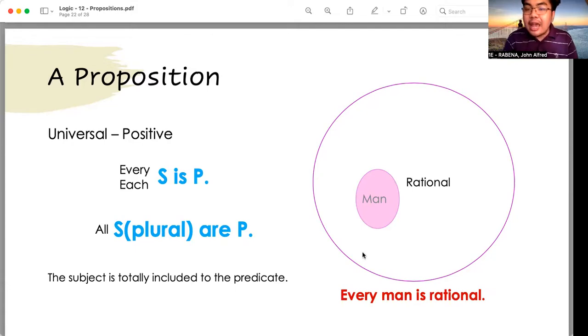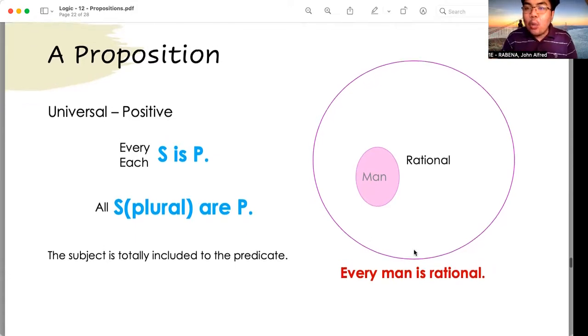In this sentence, every man is rational, what is the subject? The subject there is every man. The predicate is rational. The copula or the linking verb there is the word is. So let us now identify the quantity.